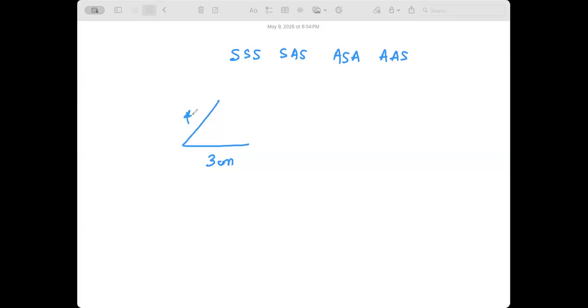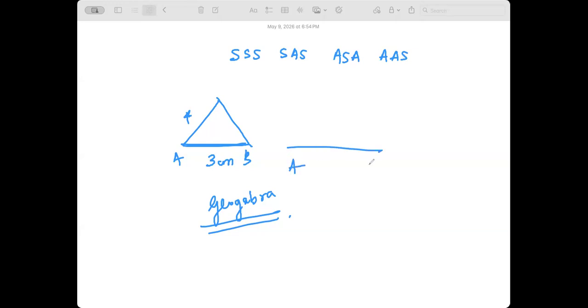Maybe I'll give it to you as homework, but I don't know how many of you will sit and do it. You don't have to sit and do it by hand. You can go to the GeoGebra website. All of you know GeoGebra? Yeah. Try to construct two triangles. Have one side AB, and have another side AB. Draw it as 3 centimeter. Like that, SSS congruence. Draw two triangles and see.